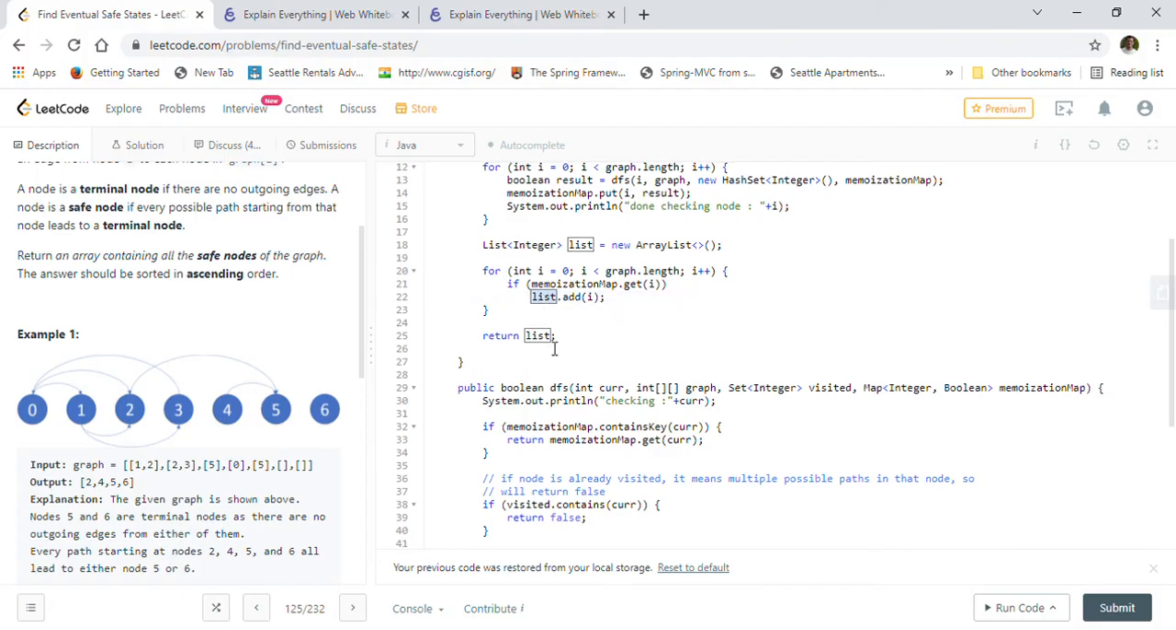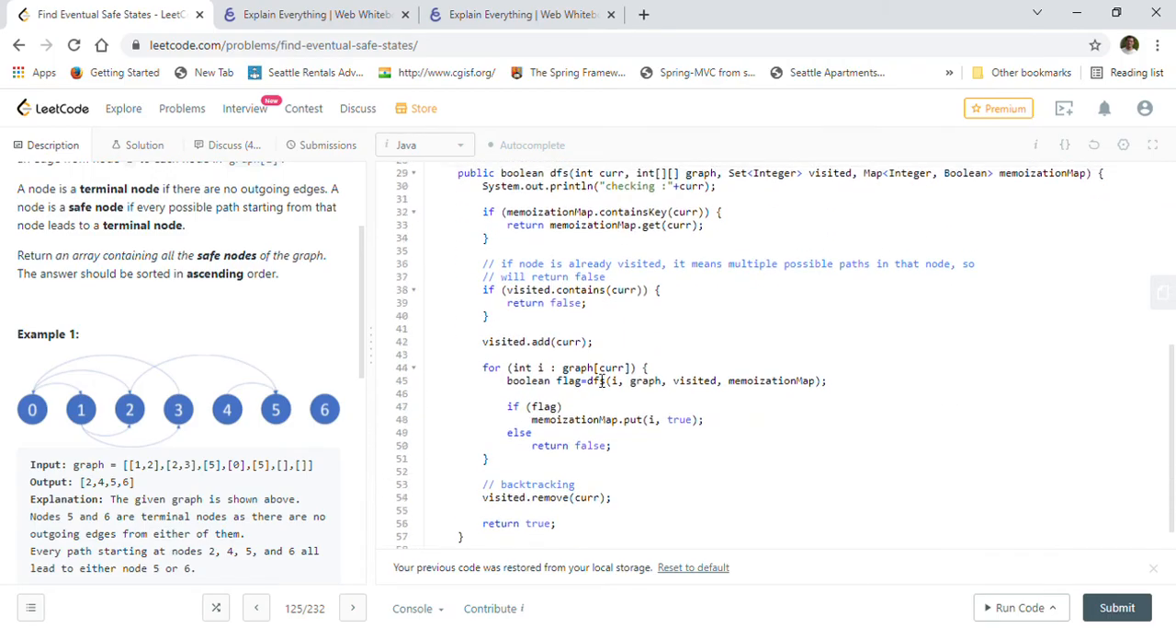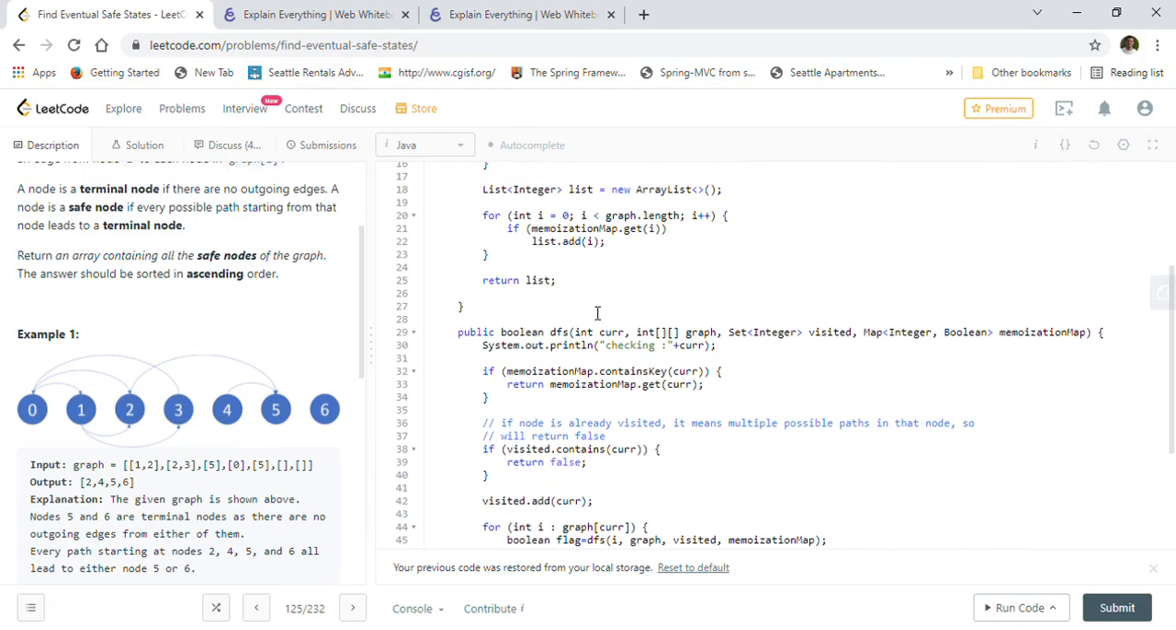This list we have to return, because the function returns a list of integers. So that is the thing. And now we will look into our DFS function. This should be private actually. So this will return a boolean whether it is leading to a safe node or not.